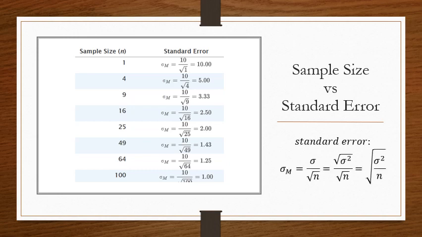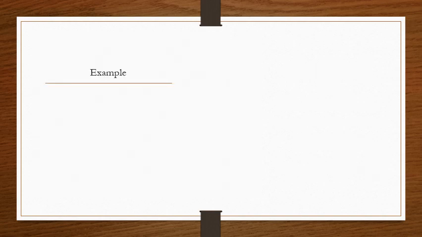Here's some different ways you might see the standard error equation written. And you'll probably see the first equation of standard deviation over square root of n mostly in this chapter. In later chapters, we're going to talk more about variance. So in which case you might see square root of the variance over square root of n, or square root of the variance over n. Any of these equations are perfectly acceptable for standard error.